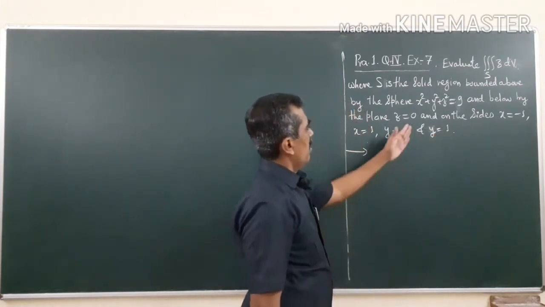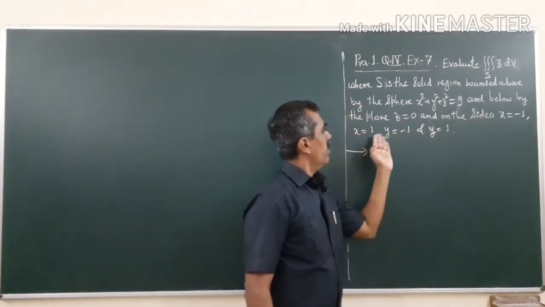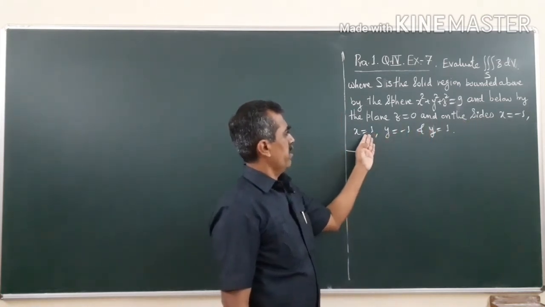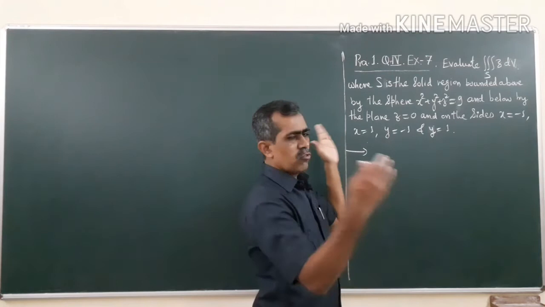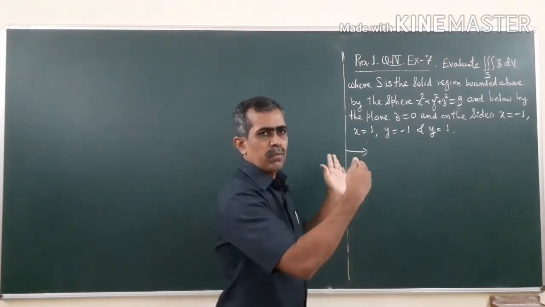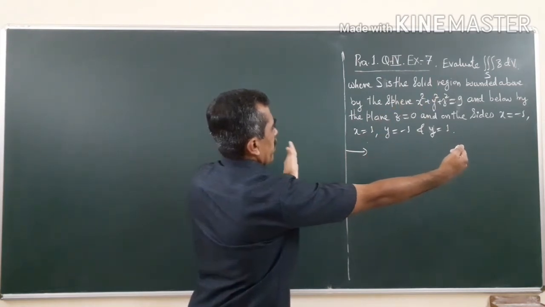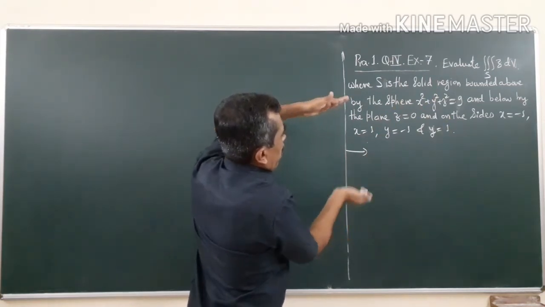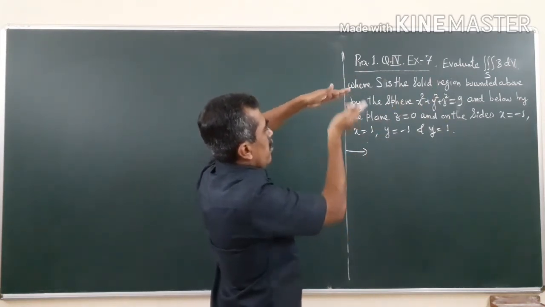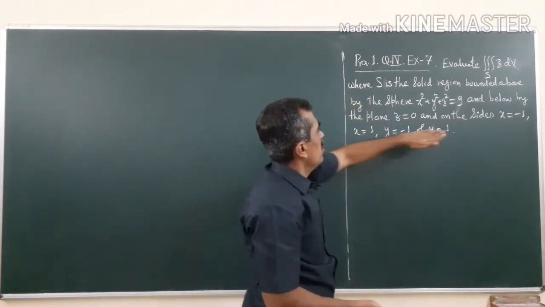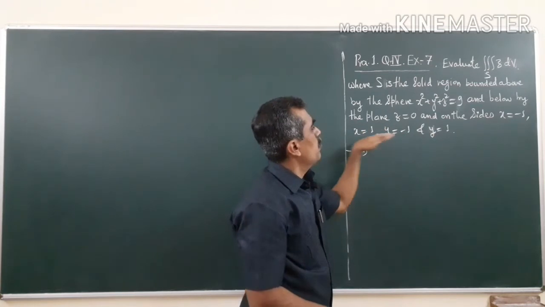Okay, so these are the boundaries for x and y. In between these two planes, x is equal to -1 to x is equal to 1, then y is equal to -1 to y is equal to 1, and above it, so the base is between these planes.